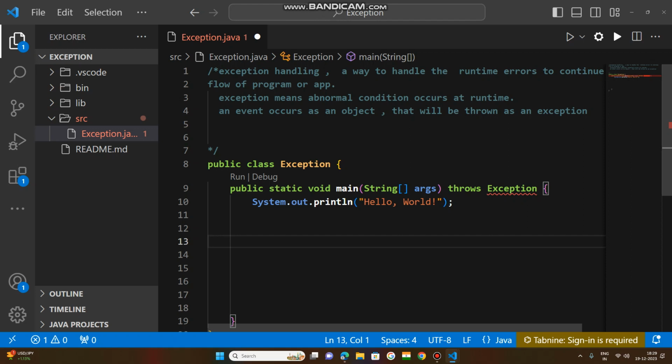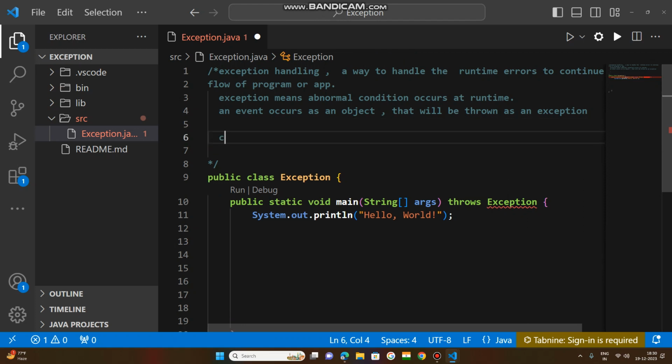Execution stops at the 13th line, wherever the error or exception is, at the time of execution, not at the time of compilation. We need to understand two words here: what is compilation and what is execution. Try to focus your concentration on what I am saying. I am going to explain that.